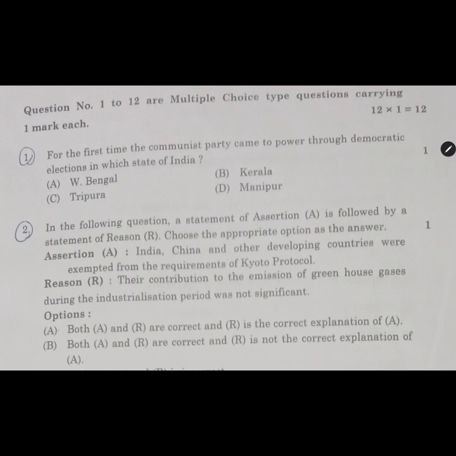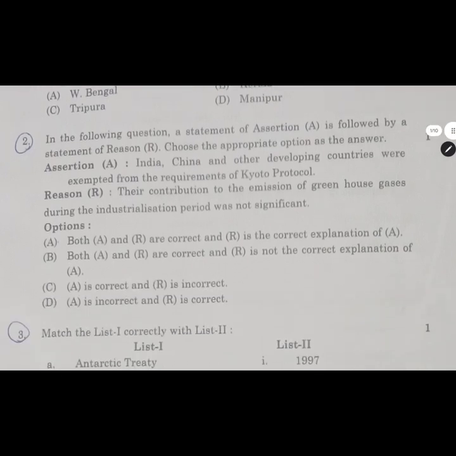We all know. Now we move on to the second question, assertion and reason. The assertion was: India and China, other developing countries, were exempted from the requirements of the Kyoto Protocol. The reason is their contribution to the emission of greenhouse gases during the industrialization period was not significant. The assertion is correct, and this reason is also correct.